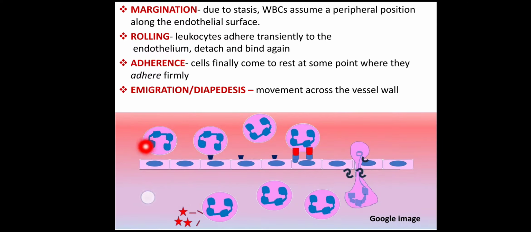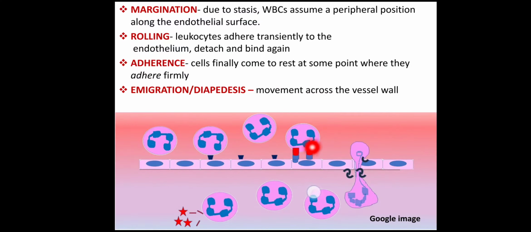Margination. So, this is margination. WBC is assuming a peripheral location on the endothelial surface. Then there is rolling, in which the WBC rolls and it binds transiently to the endothelium, detaches, then again binds. Then there is adherence. This is adherence.